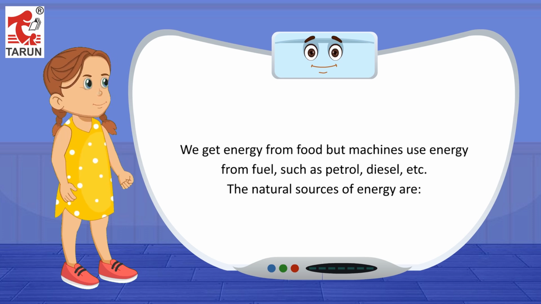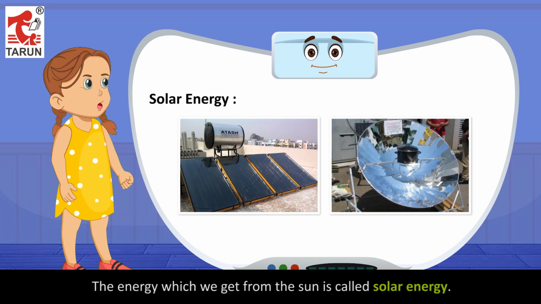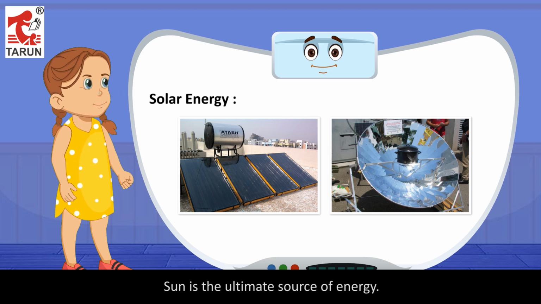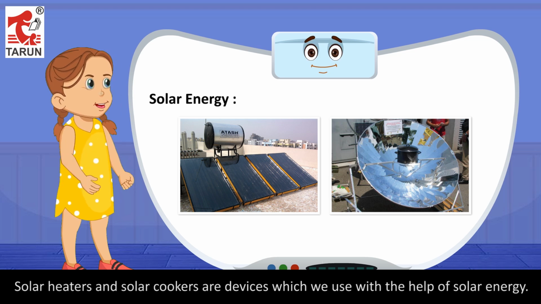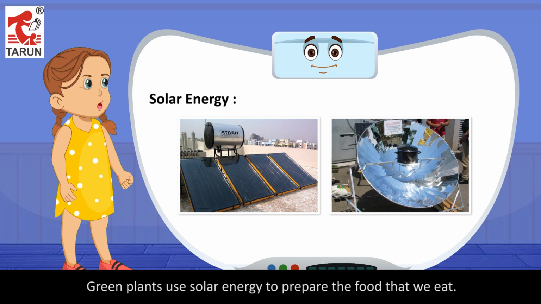The natural sources of energy are solar energy. The energy which we get from the sun is called solar energy. Sun is the ultimate source of energy. Solar heaters and solar cookers are devices which we use with the help of solar energy. Green plants use solar energy to prepare the food that we eat.